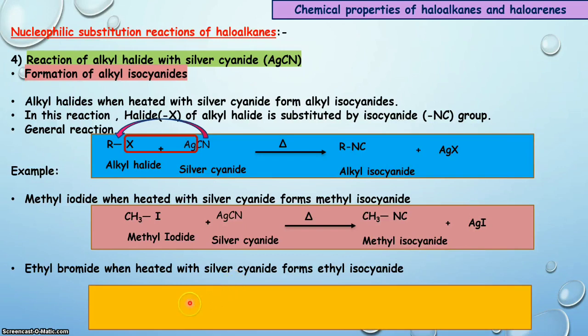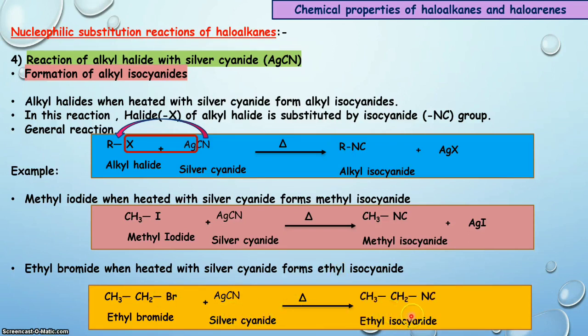The next example, in this, ethyl bromide is heated with silver cyanide and the product is ethyl isocyanide. How does it form? Bromine of ethyl bromide is substituted by the isocyanide group, and that gives us ethyl isocyanide, and the byproduct is silver bromide.